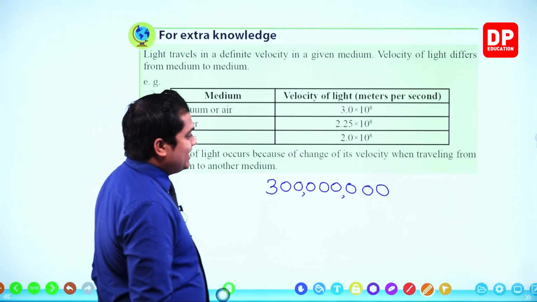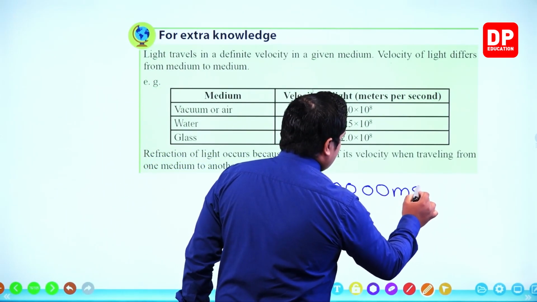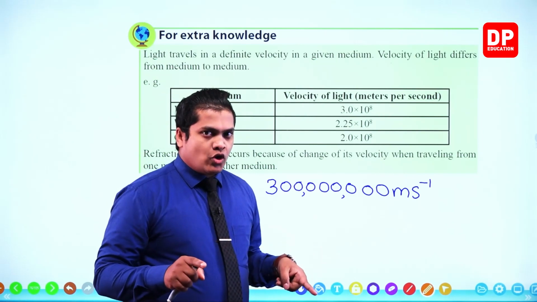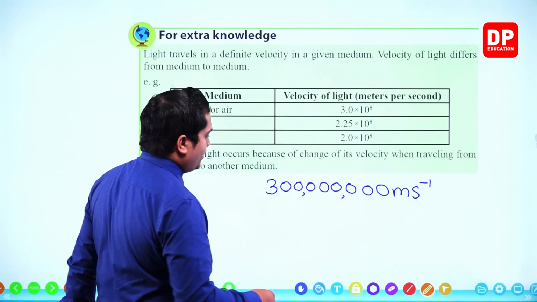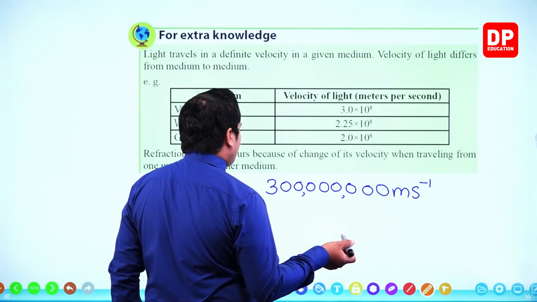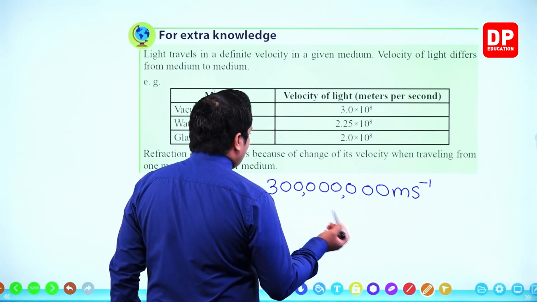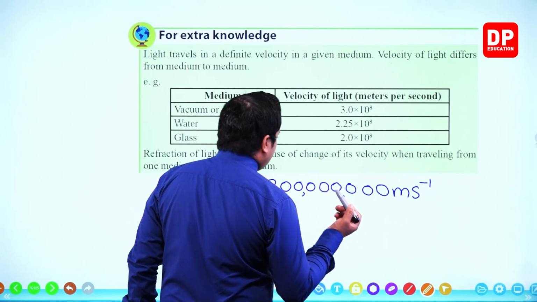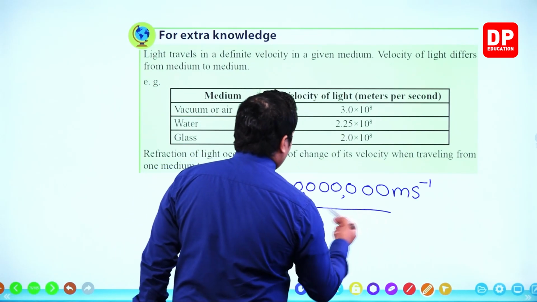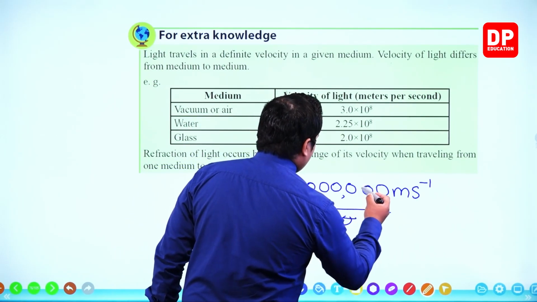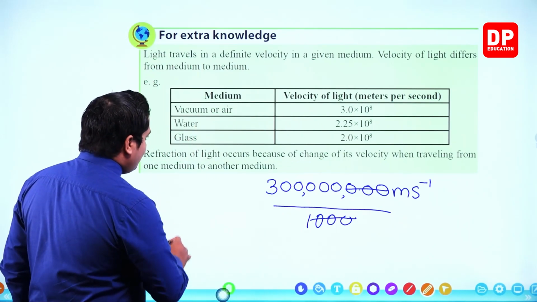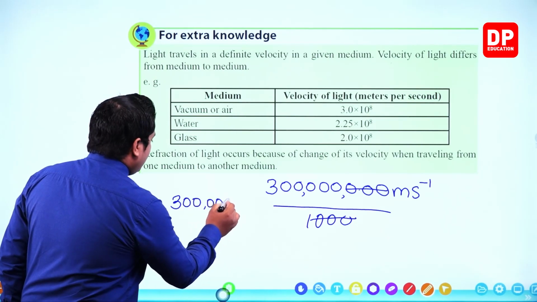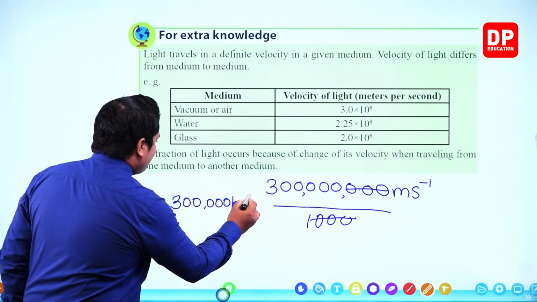300 million meters per second. To make this somewhat more convenient, let's convert meters into kilometers so that we can get a good idea. When converting meters into kilometers, you just divide by 1000. When you divide by 1000, three zeros get cancelled. That means, my dear children, it is 300,000 kilometers per second.